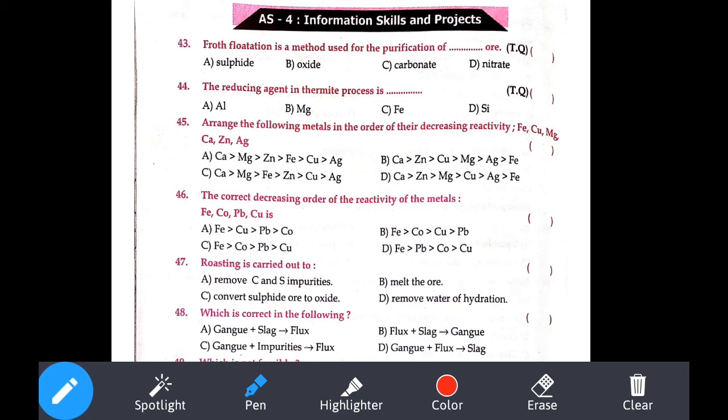Which is correct in the following, they have asked. We know that to the gangue, the non-fusible impurity, we add the flux. The fusible product is called slag. So gangue plus flux is called slag. Option number D.